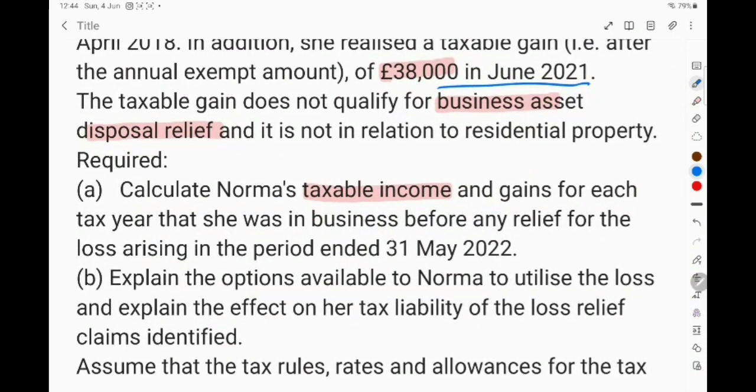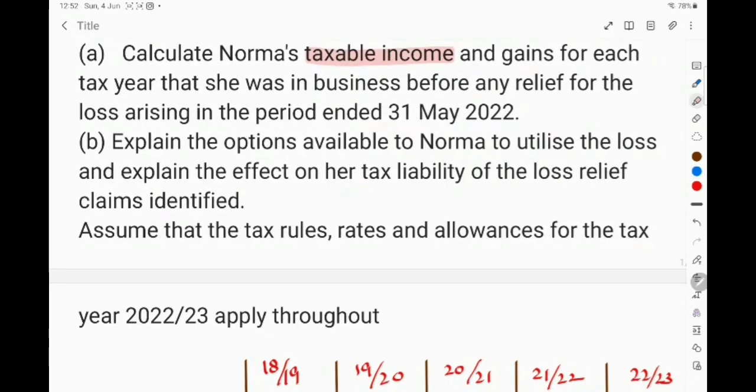So, this is the first requirement of the question: calculate Norma's taxable income and gains for each tax year that she was in business before any relief for the loss arising in the period ended 31st May 2022. So, this is the first part. The second part is to explain the options available to Norma to utilize the loss and explain the effect on her tax liability of the loss relief claims identified. Assume that the tax rules, rates and allowances for the tax year 22-23 apply throughout.